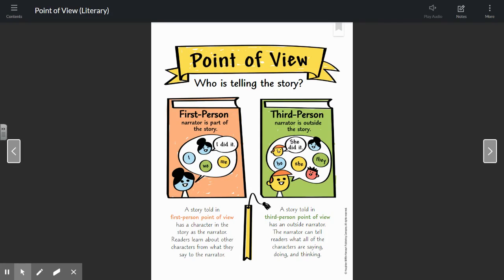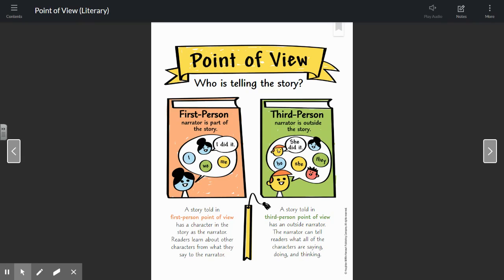In contrast to first person point of view is third person point of view. Let's look at the green book side of this chart. The third person narrator is outside of the story. The story is told in third person point of view when it has an outside narrator. The narrator can tell readers what all of the characters are saying, doing, and thinking. The person is what we call omniscient. They're all-knowing. Or they might have a limited viewpoint. They would only be able to know a few other characters' perspectives.